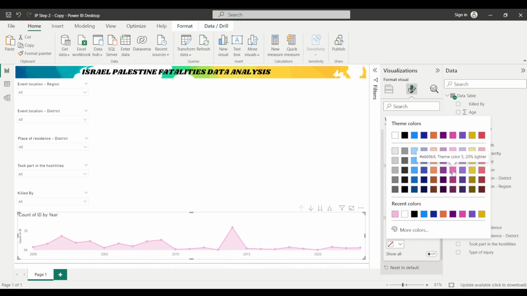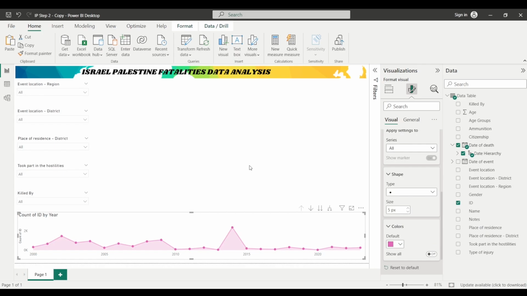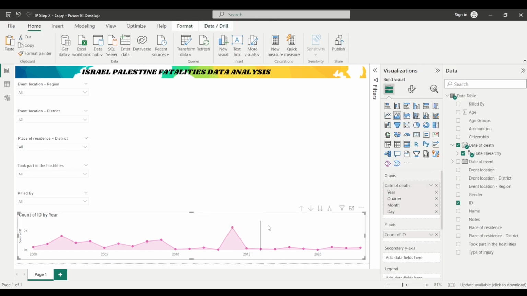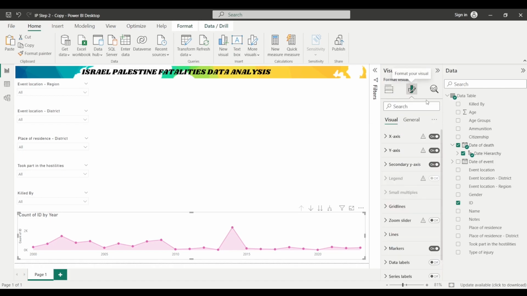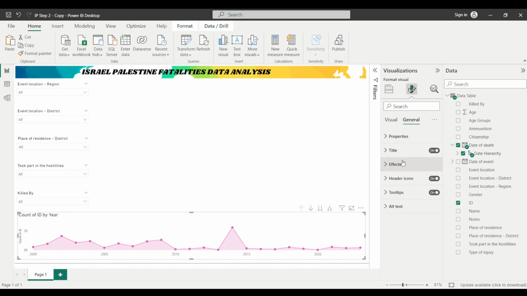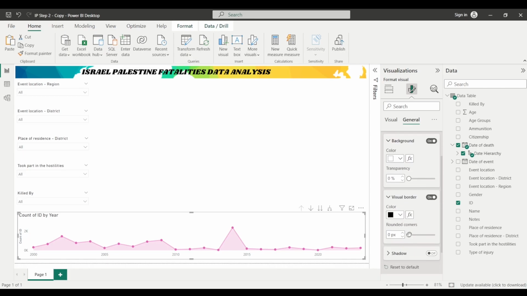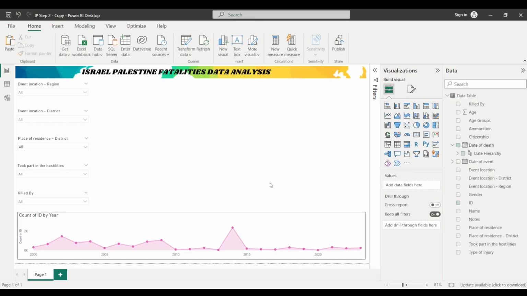Let's choose this color only. Now let's say we want to add a border to this visual. Again, I'll click on format your visual, then general, effects, and you can add a border from here, and you can change the color of the border as well. It's black, so let's keep it black. So this is the border that we have.